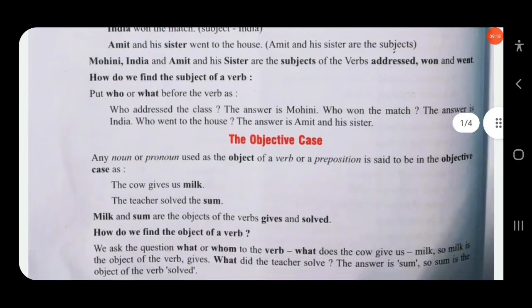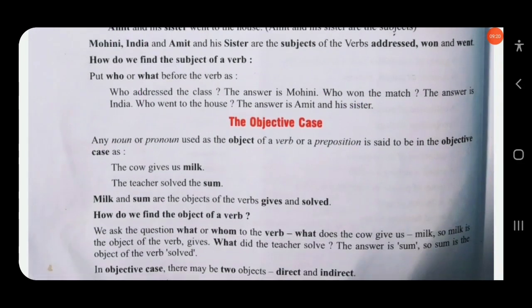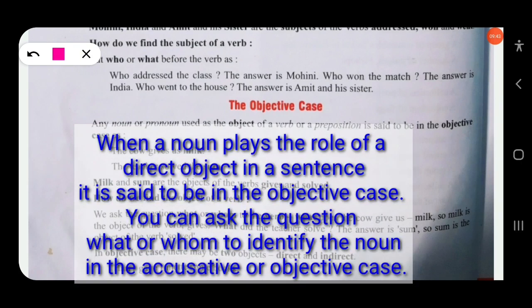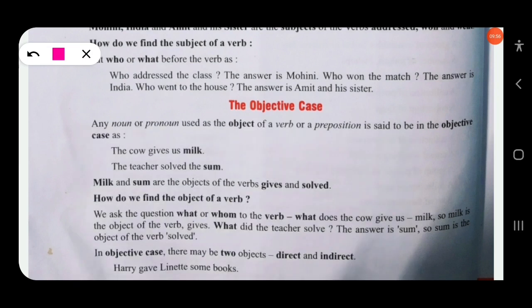Then next come to the objective case or accusative case. Any noun or pronoun used as the object of a verb or a preposition is said to be in the objective case. As you know, there are 4 cases: subjective case, objective case, dative case, genitive case. As we have discussed subjective case, now come to objective case, that means when a noun plays the role of a direct object.